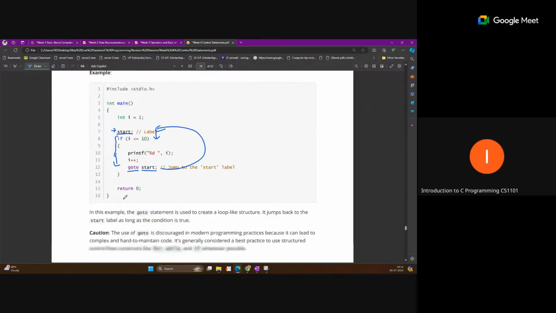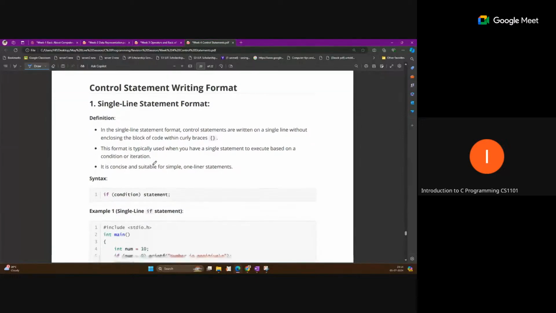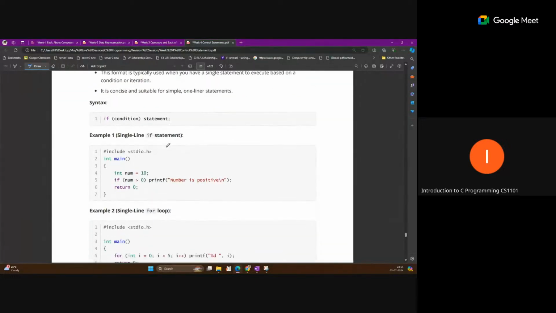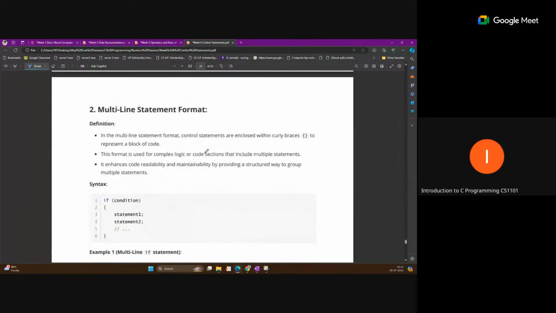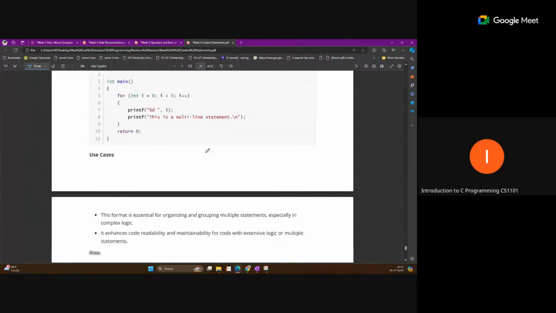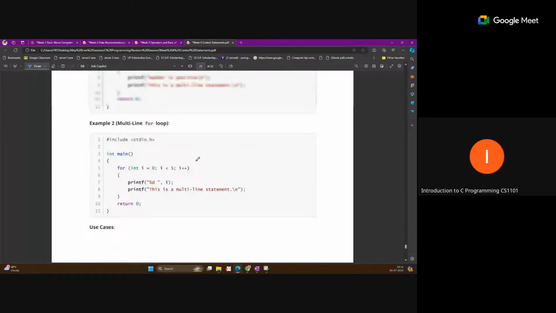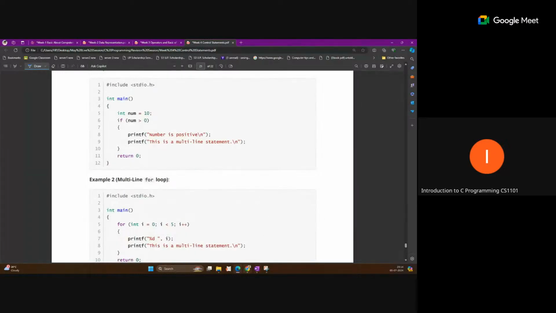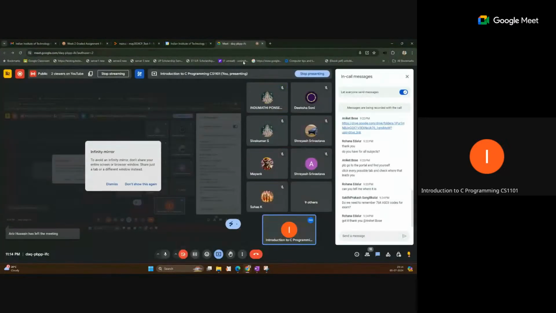So these are some control statements. Other things, like single-line statements, you can just practice. Any query on multi-line statements and comments? That is easy, so just read this. Any query in this? Otherwise, we have tomorrow's session where we will discuss the mock paper, and you can also ask your queries in tomorrow's session.